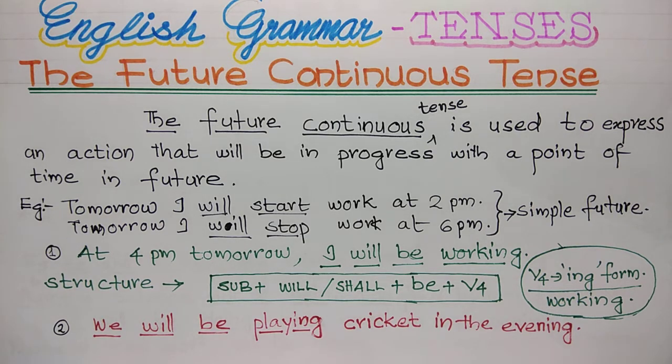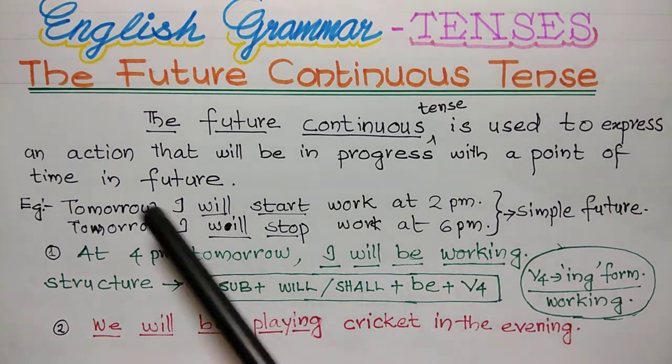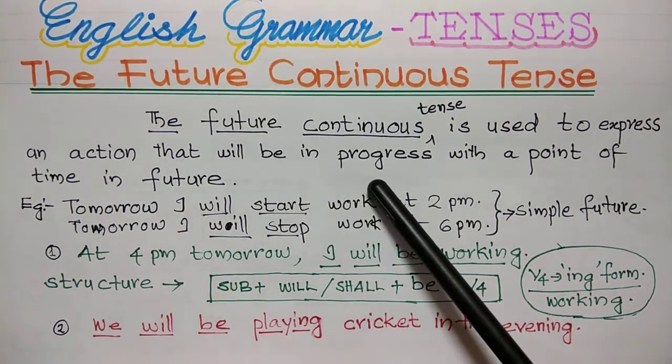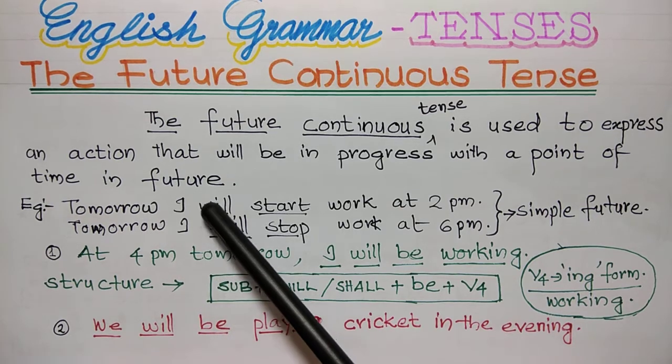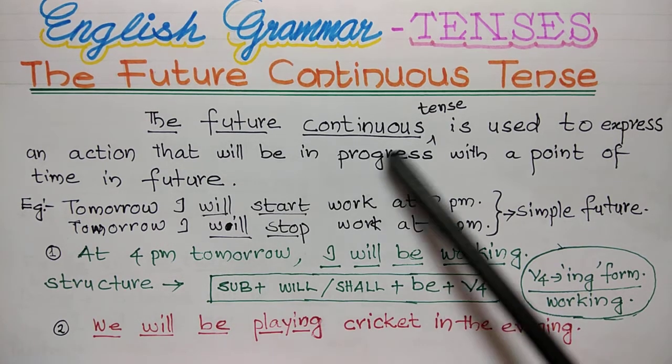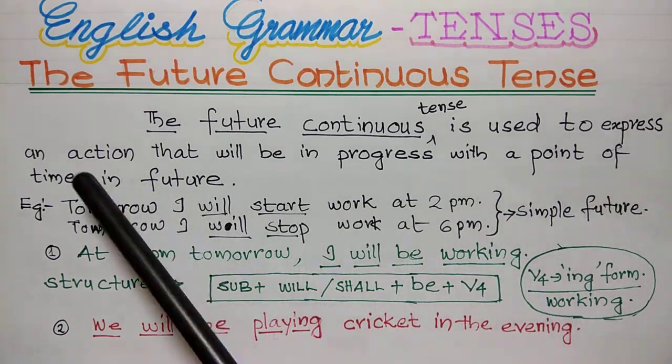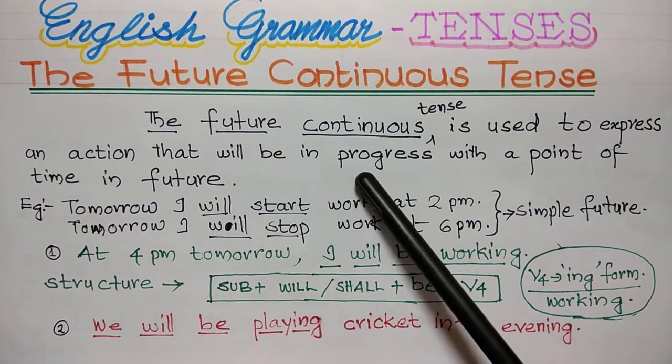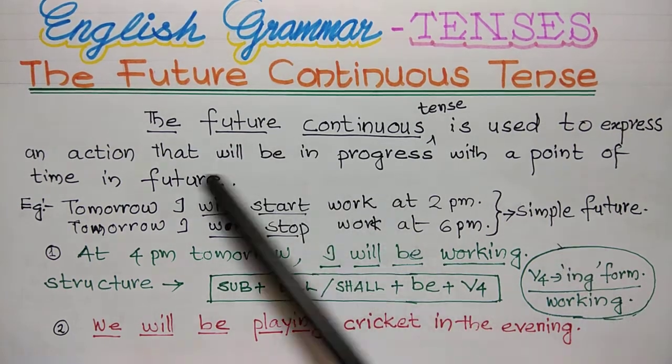The future continuous tense is used to express an action that will be in progress at a point of time in future.